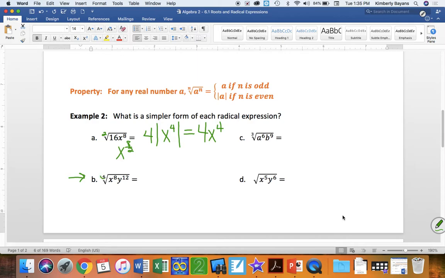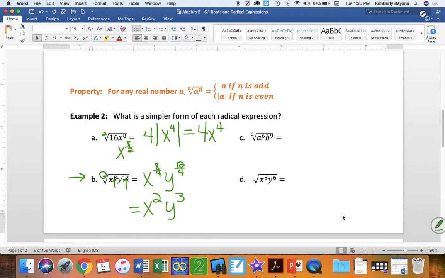Well, since I'm now dealing with a 4th root, and my exponents here are divisible by 4, I don't have to break them up. If they're not, we'll talk about that in a second. So x to the 8th, my exponent of 8 divided by 4. And my y is going to be my exponent of 12 divided by 4. Well, 8 divided by 4 is 2, and 12 divided by 4 is 3. So this simplifies to x squared y to the 3rd.